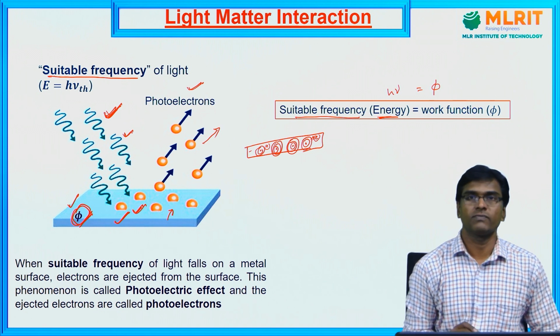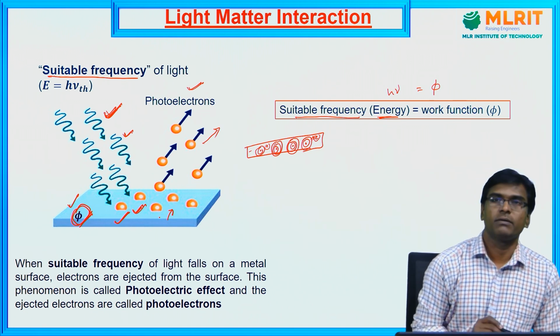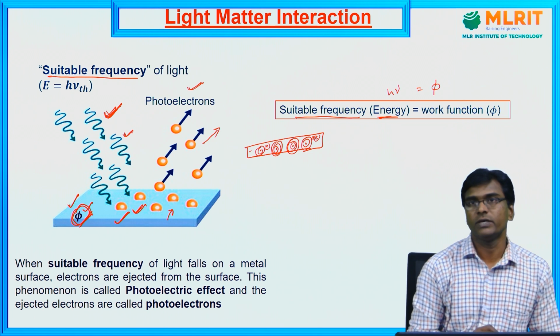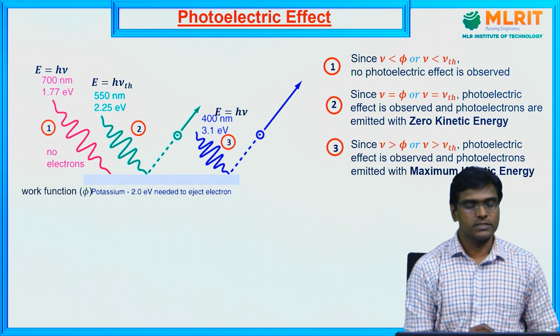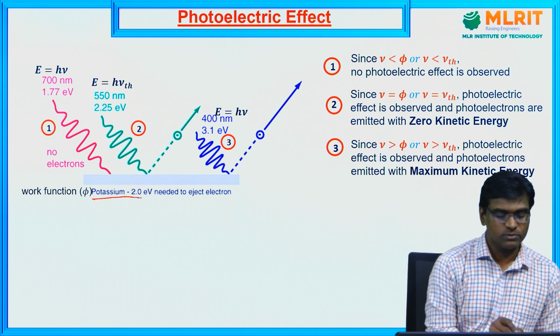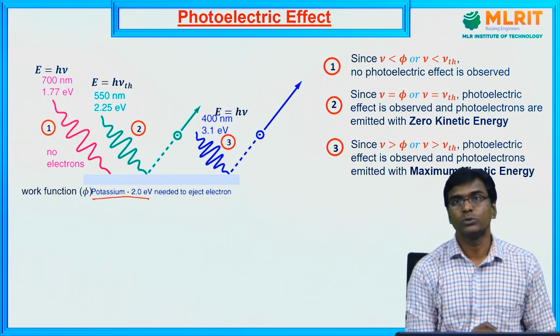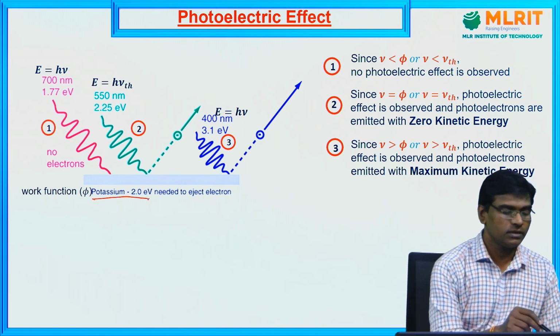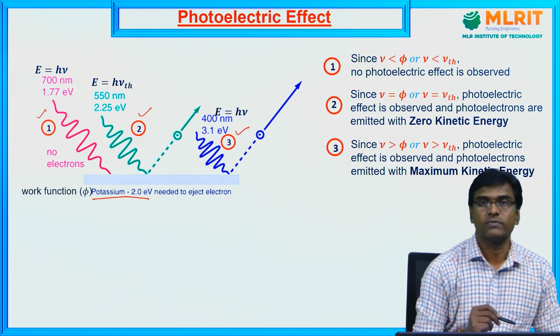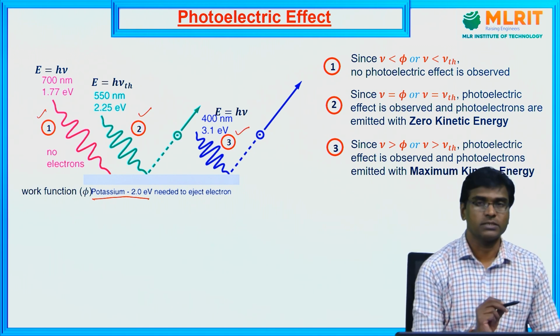Otherwise, electrons will not come out of this material because they are bound by the work function of the material. Now here you can see in more detail. We are taking potassium, whose work function is 2 electron volts, and we are shining different colors, in other words different frequencies of light, falling on a potassium surface.